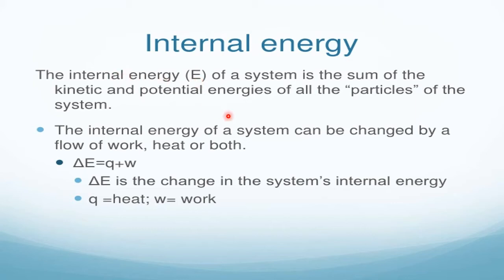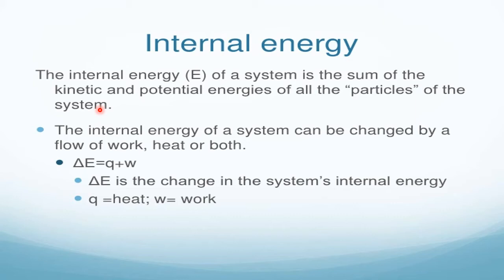The internal energy of a system is the sum of the kinetic and potential energies of all the particles of the system. Every system has some matter content, and if you go to the microscopic or molecular level, they are made up of atoms, ions or molecules. So they have some energy, whether rotational energy or vibrational energy.